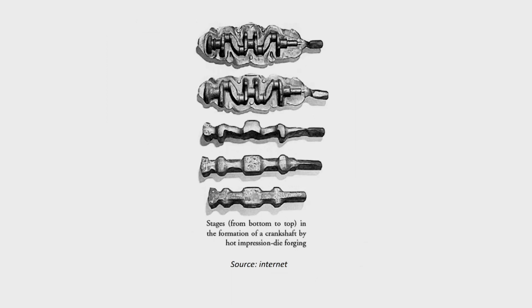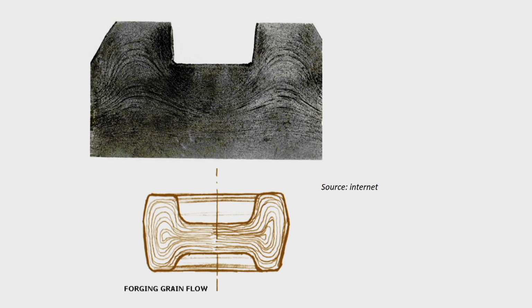This is the typical case for the formation of a crankshaft. The source is internet only. The initial operations like fullering, drawing and swaging are done. This part takes care of the crankshaft portion and like this. This is your blocking operation, this is your finishing die impression which you are getting, and after that it will be trimmed off. So, this is the final forging operation.